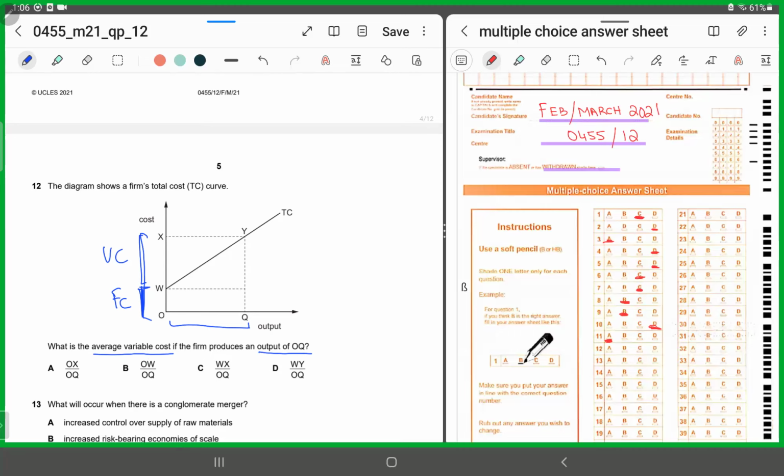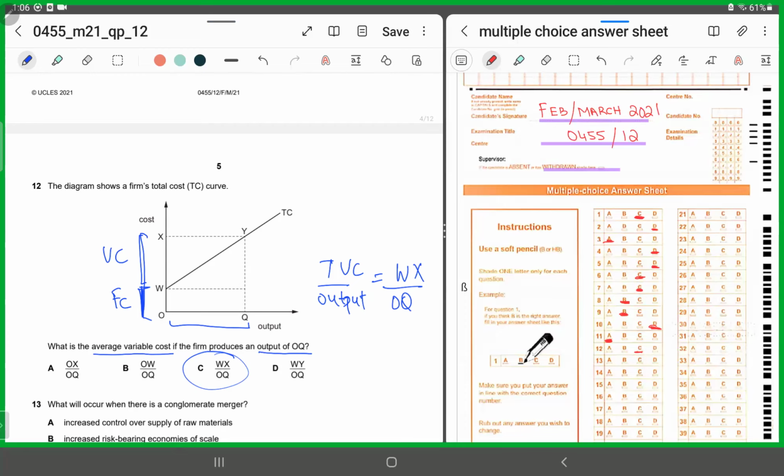So average variable cost would be what? Total variable cost upon the output. So what is the variable cost? WX, and what's the output? OQ. So looking at that, what should be your option? C. So for 12, we'll shade in C.